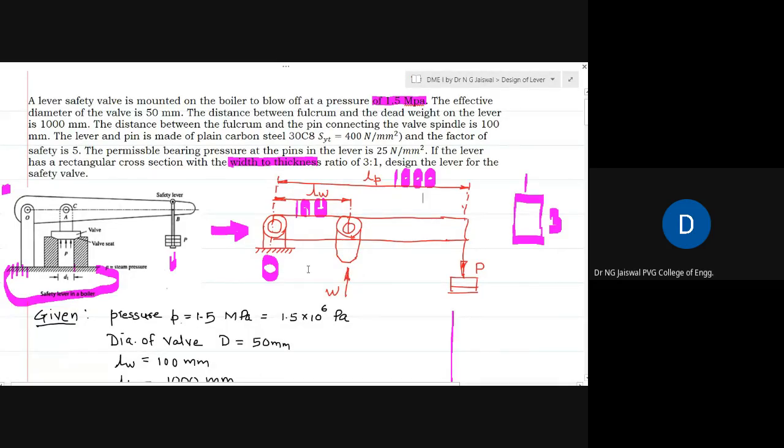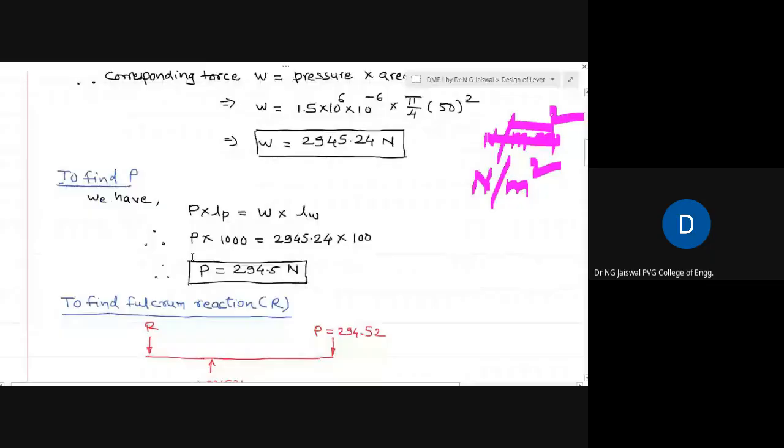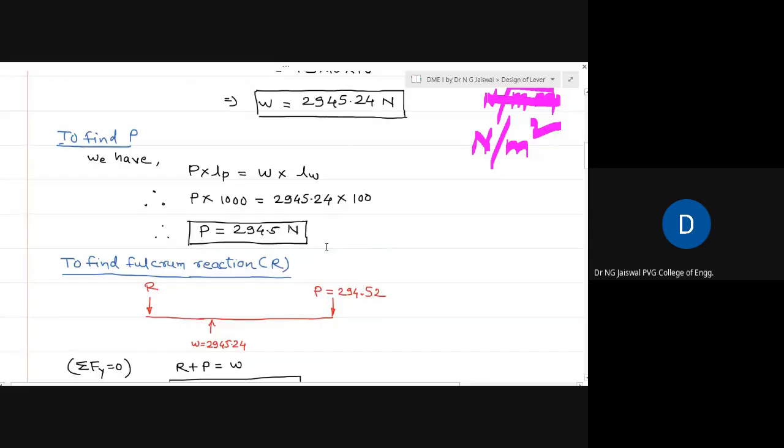P into 1000 minus W into 100 equals 0. In other words, P into 1000 is equal to W into LW, from the equation of equilibrium, the summation of moment.